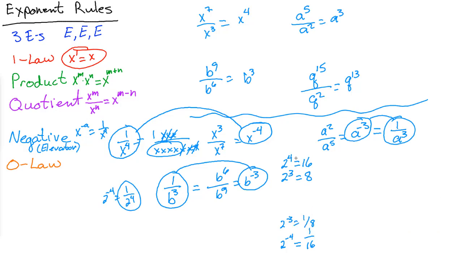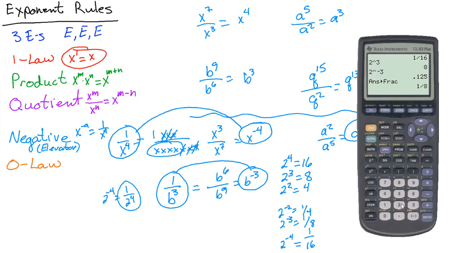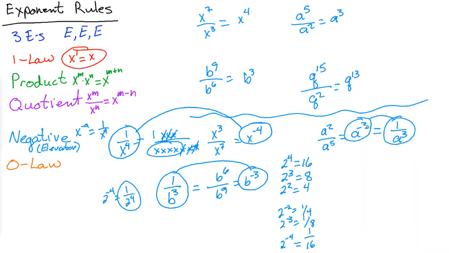Notice that 2 to the 4th and 2 to the negative 4, they're just reciprocals of each other. Let's try another with 2 squared. 2 times 2 is 4, so 2 to the negative 2 power better be 1/4. Fascinating. Let's double check that. 2 caret negative 2, that's 0.25. Turn it into a fraction, and it is 1/4 indeed. That's the idea of the elevator rule. Very cool. So anytime you have a negative exponent, move it to the bottom, or if it were on the bottom, move it to the top, and you'll have it down.